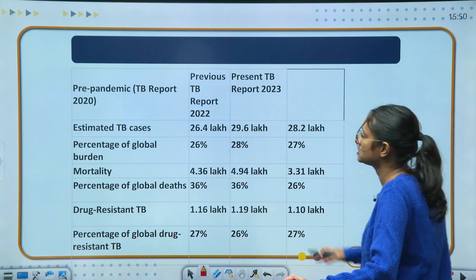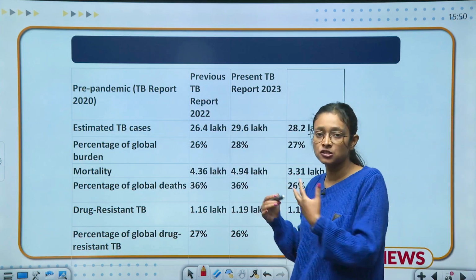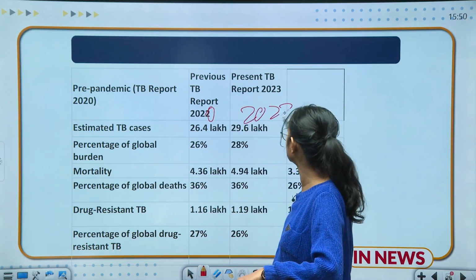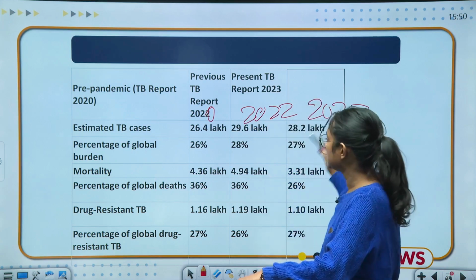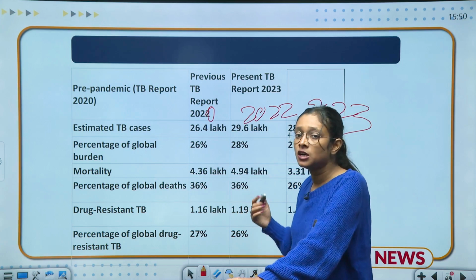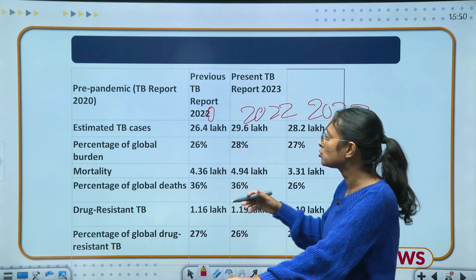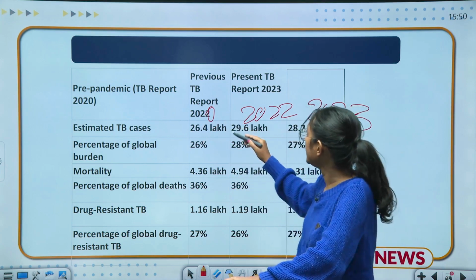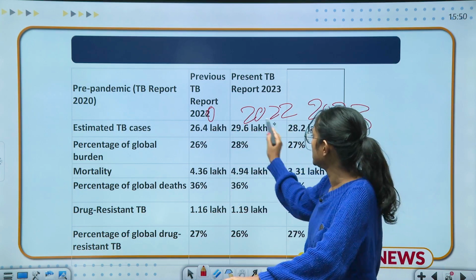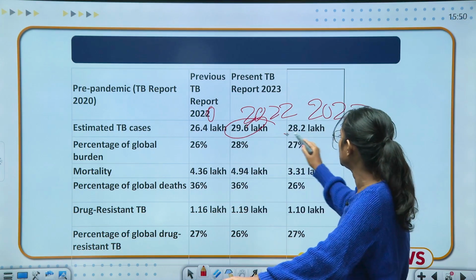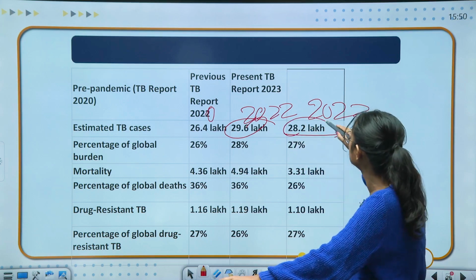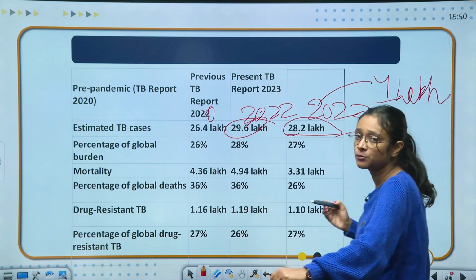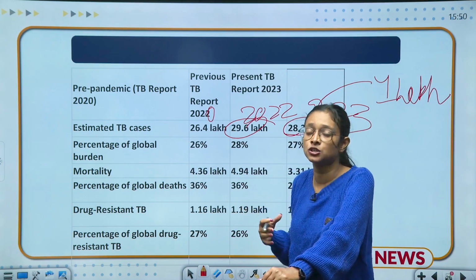The next slide is about this. This is the data we have on the stance of India throughout the years. This data belongs to 2020, this is 2022, and this is 2023. So we can see the improvement and whatever decline we have in the case of tuberculosis. What are the estimated TB cases? In 2020 we have 26.4 lakh, in 2022 we have 29.6 lakh, and in 2023 we have 28.2 lakh. So we can see that there is a decrease of 1 lakh TB patients, and it's because of the government's efforts and because of the awareness among people regarding tuberculosis.